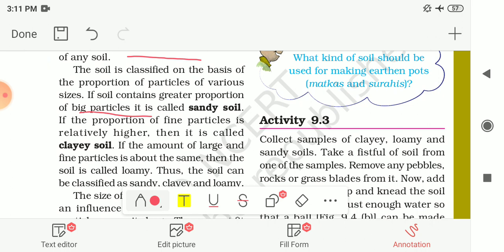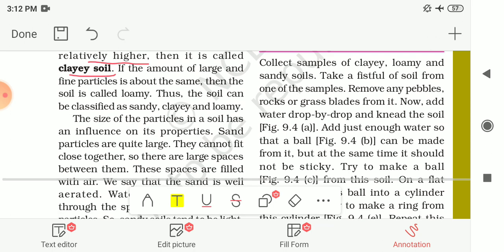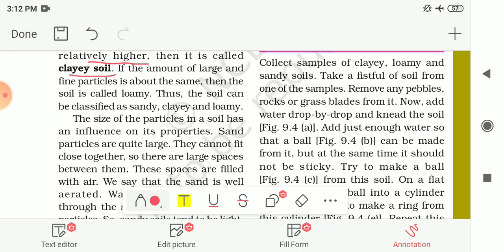If the proportion of fine, or small, particles is relatively higher, then it is called clayey soil. And if the amount of large and fine particles is about the same, then the soil is called loamy soil.